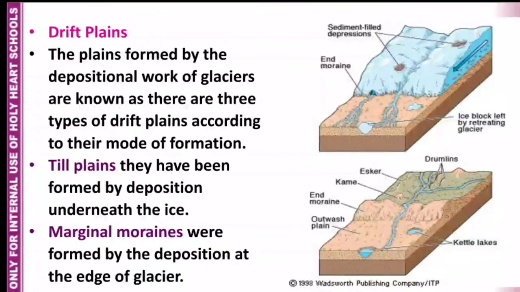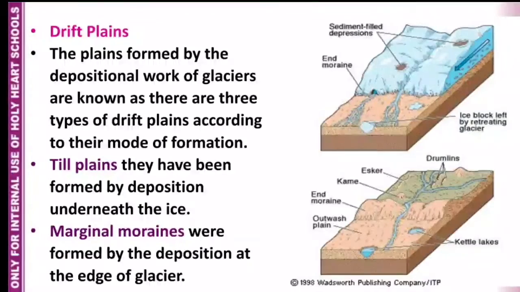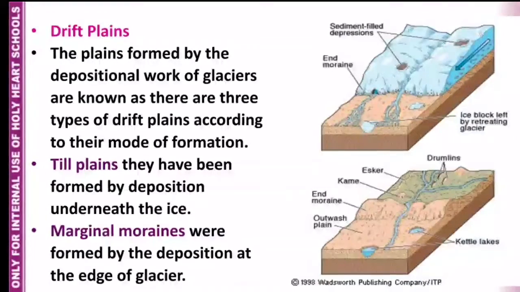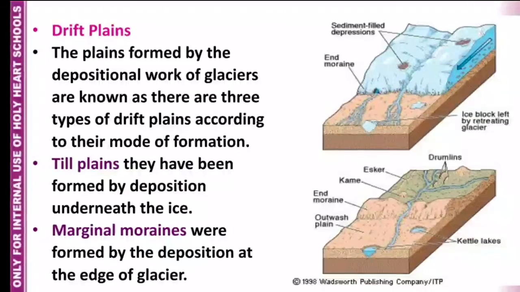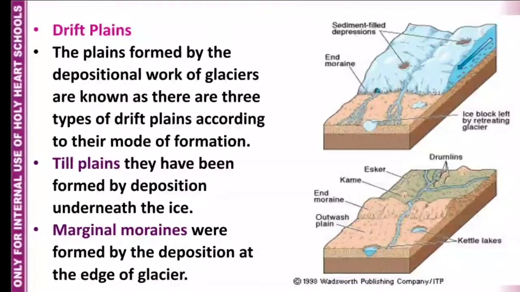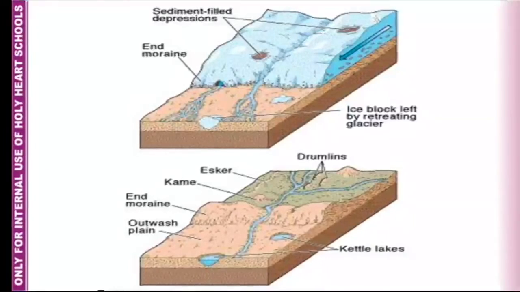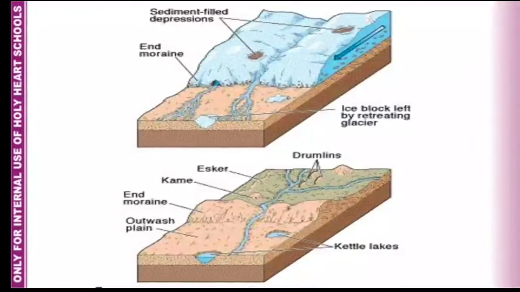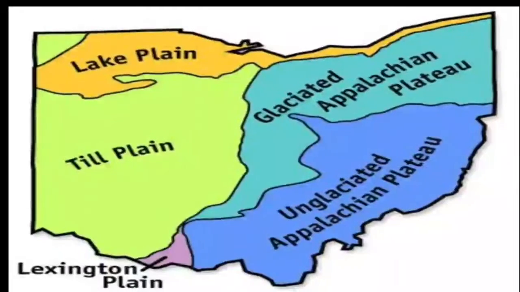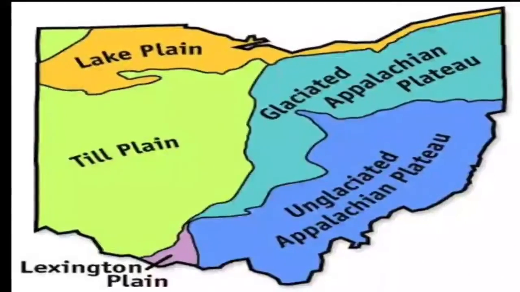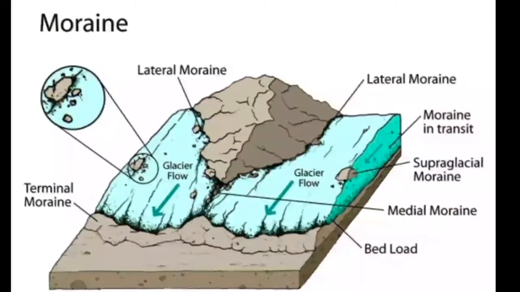Drift plains. The plains formed by the depositional work of glaciers are known as drift plain. There are three types of drift plains according to their mode of formation. Till plains have been formed by deposition underneath the ice. Marginal moraines, they were formed by the deposition of the sediments at the edge of glaciers. As I told you, moraines, they are the sediments deposited by the glaciers.